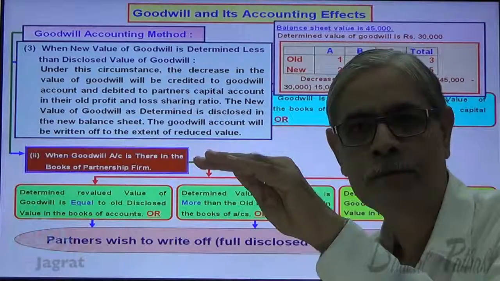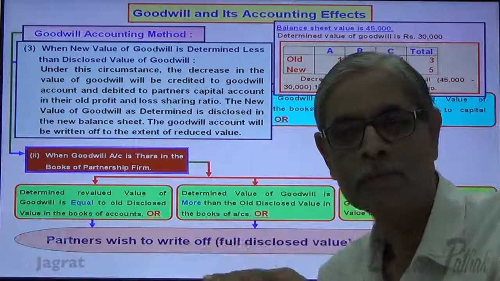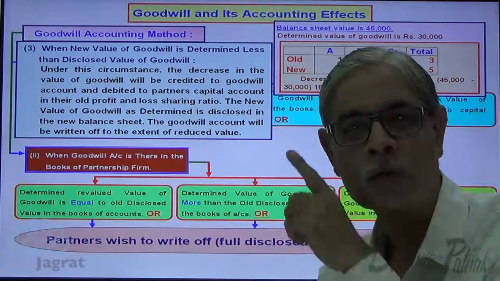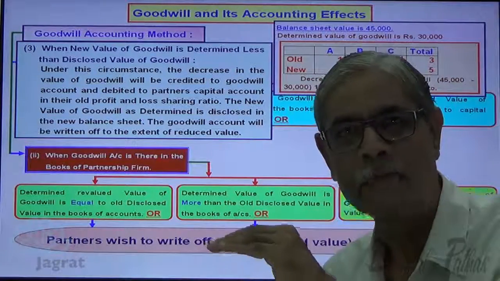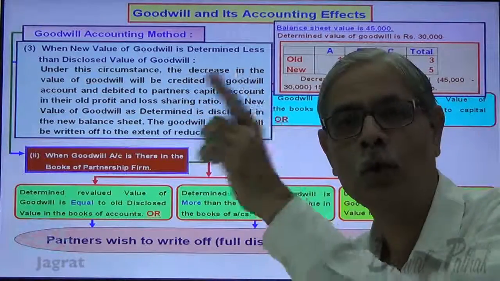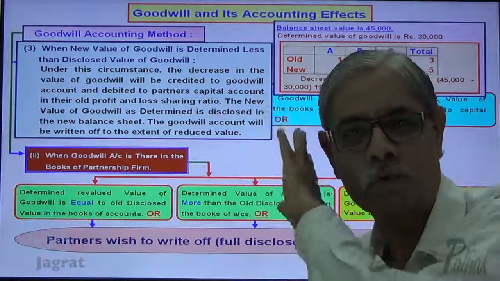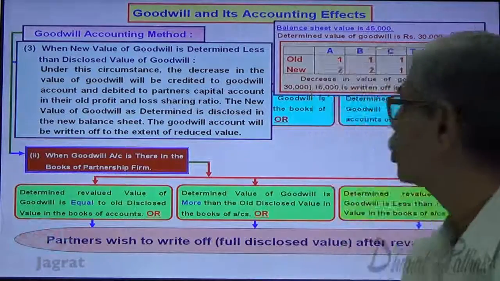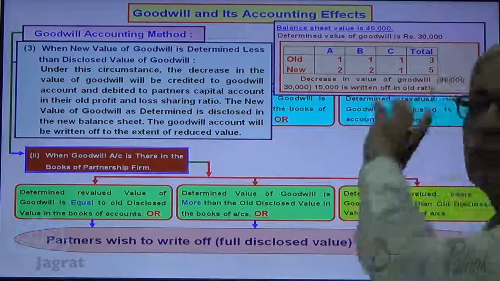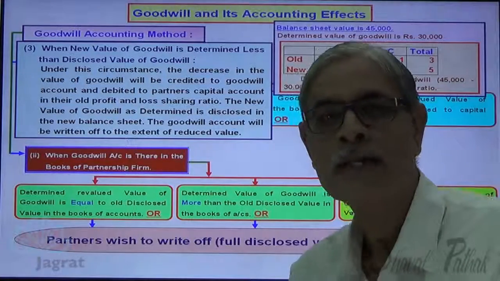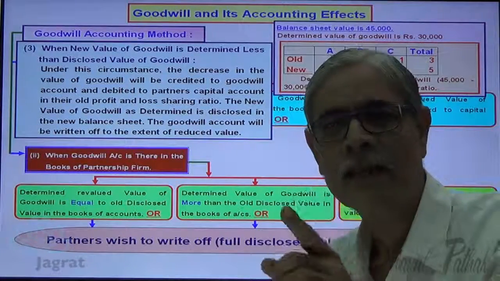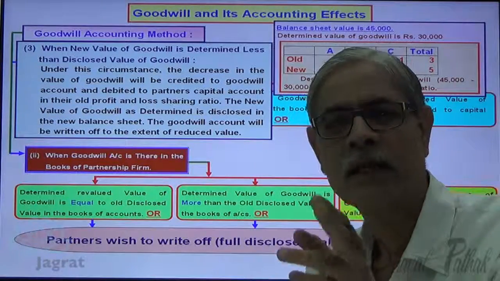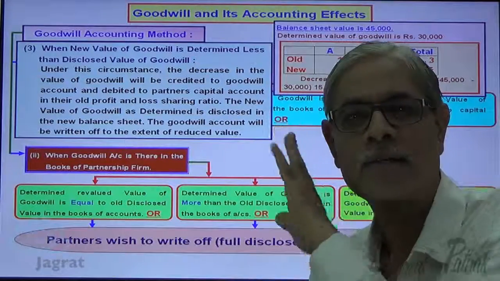Goodwill is an asset. The value of asset has gone down. So it is one type of loss. Losses are debited to the partner's capital account. So this loss of 15,000 will be debited to the partner's capital account in the old profit sharing ratio, that is 1:1:1, and goodwill account gets credited. So 15,000, 1:1:1, 5,000 each. So what's the entry for writing off the goodwill? A's capital account debit 5,000, B's capital account debit 5,000, C's capital account debit 5,000 to goodwill account credit 15,000.